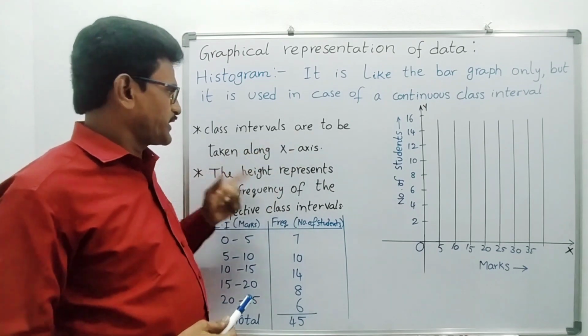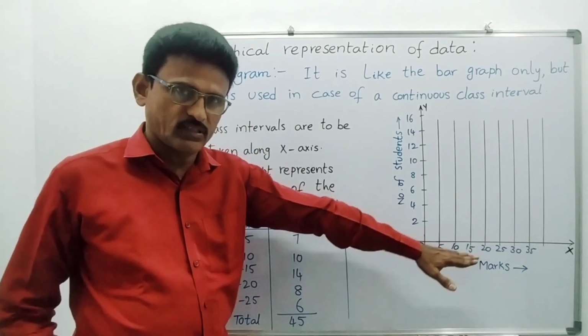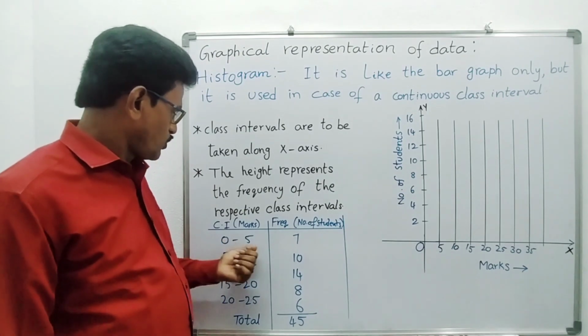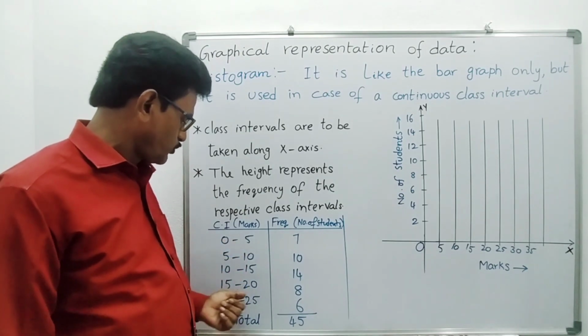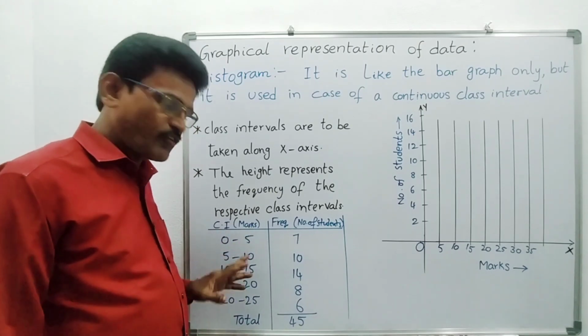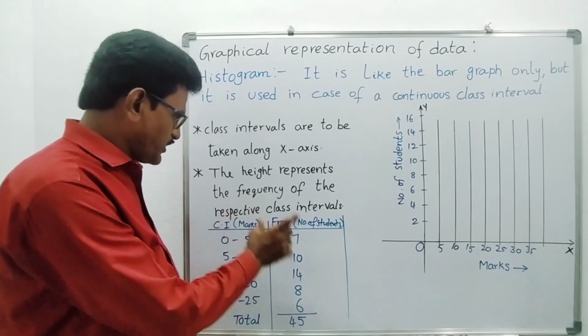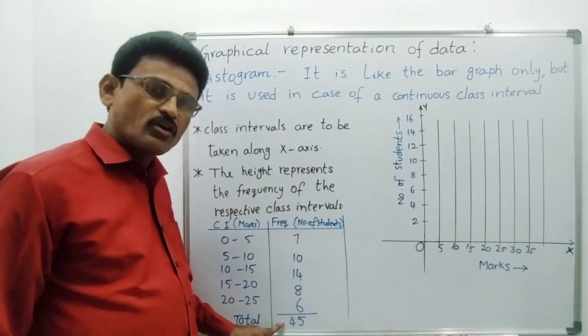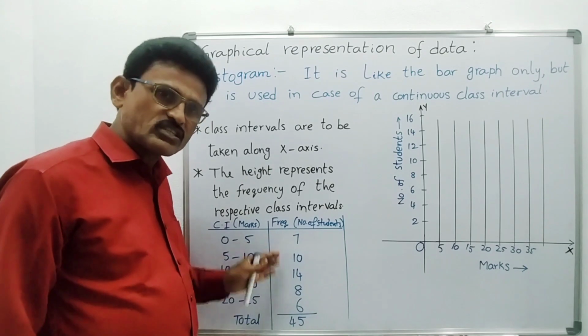Class intervals are to be taken along the x-axis, continuous class intervals. See here the example problem: 0 to 5, 5 to 10, 10 to 15, 15 to 20, 20 to 25. This is a continuous class interval. So we have an exam for 25 marks. Now 0 to 5, number of students 7. 20 to 25, number of students 6. Total out of 45 students we have frequencies like this.